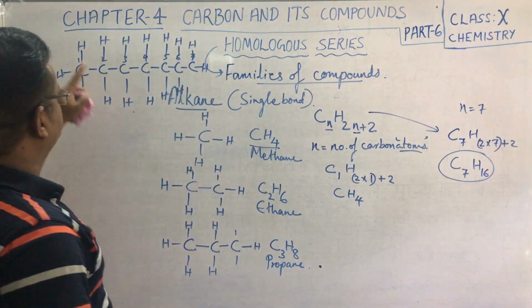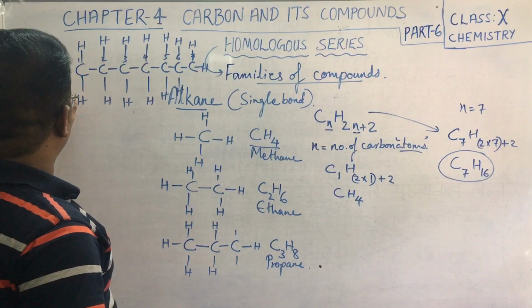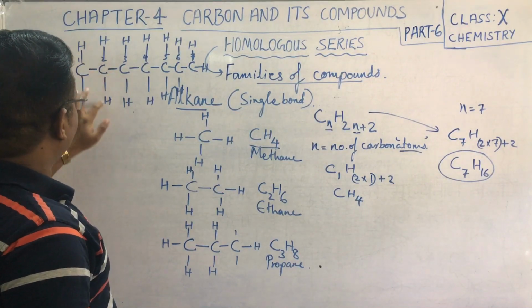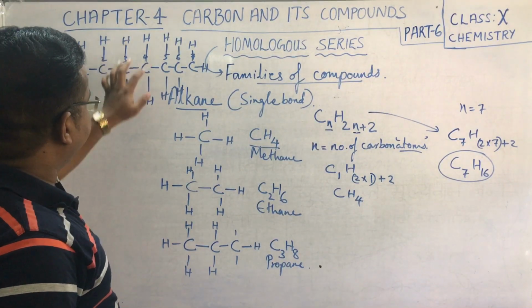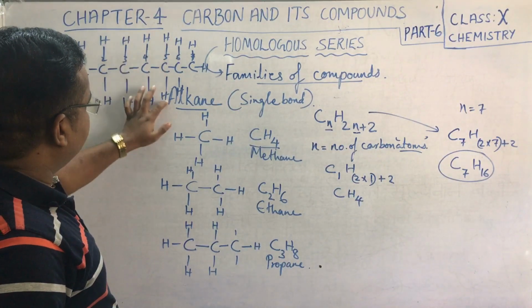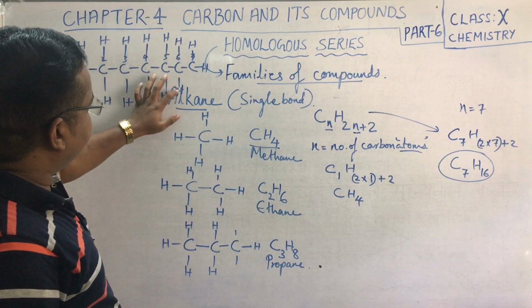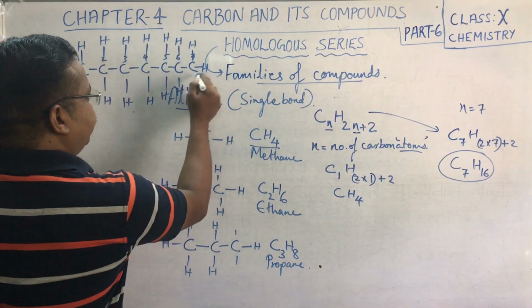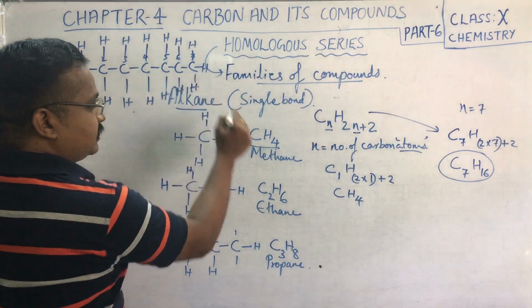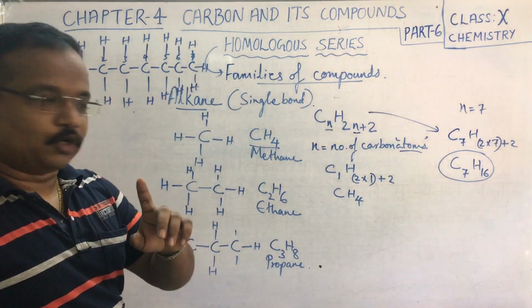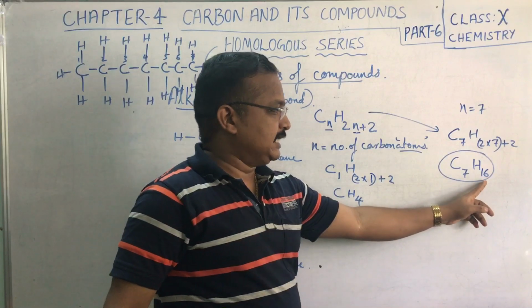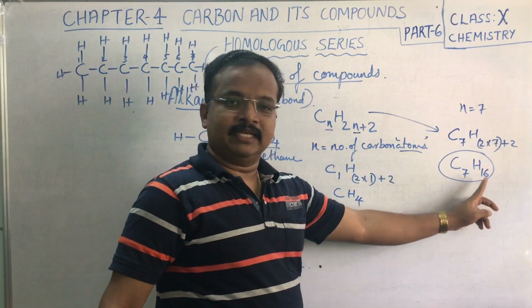Now count the number of hydrogen atoms: 1, 2, 3, up to 16. Total comes to 16. So it is C7H16.